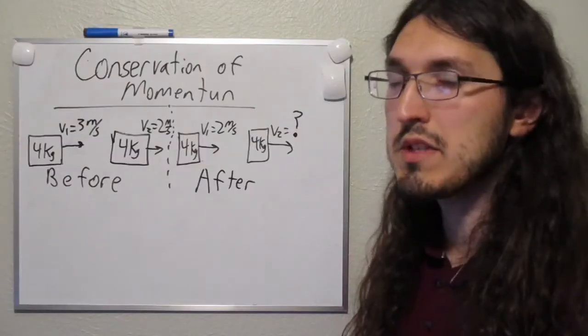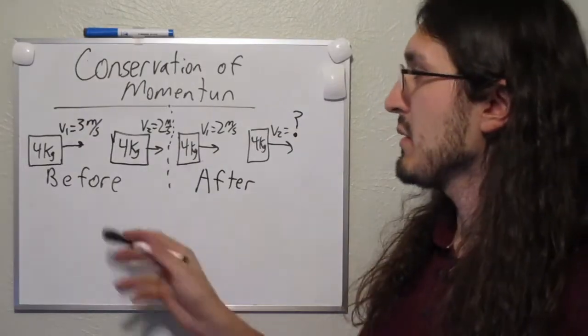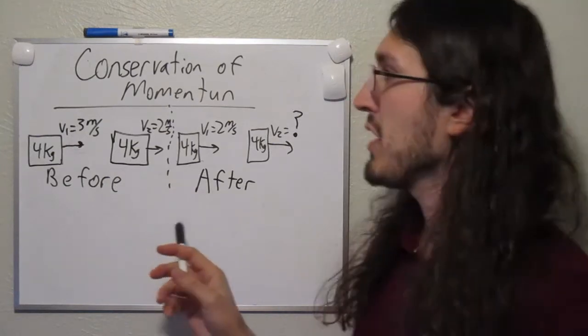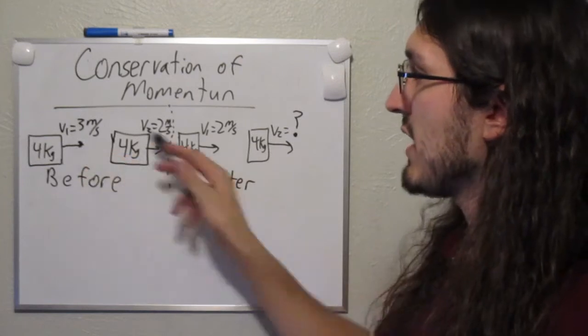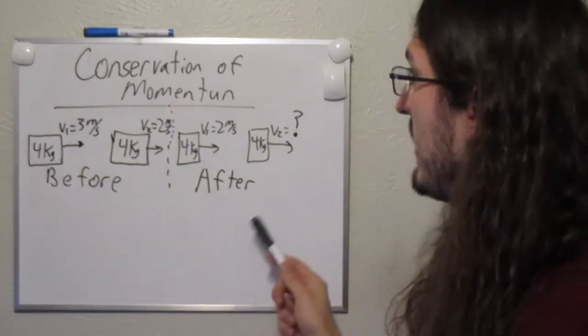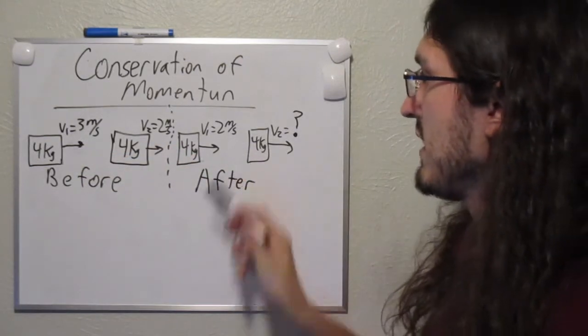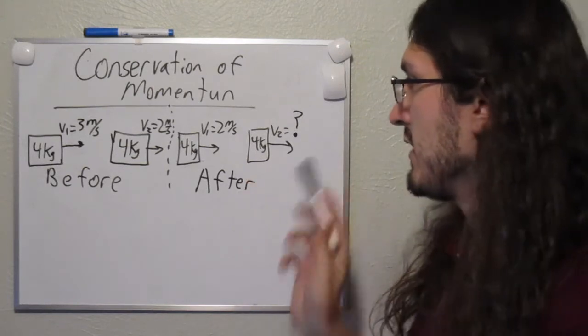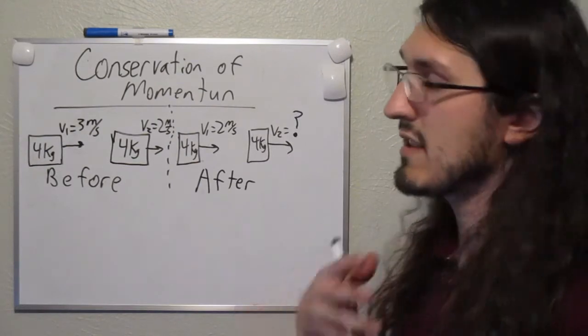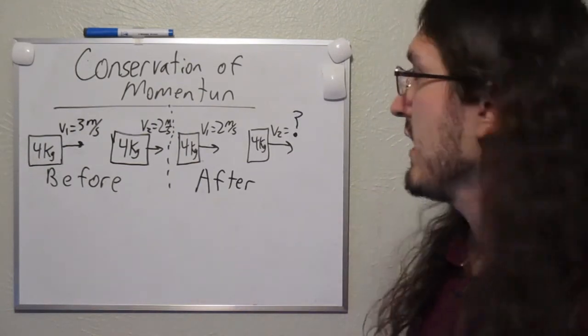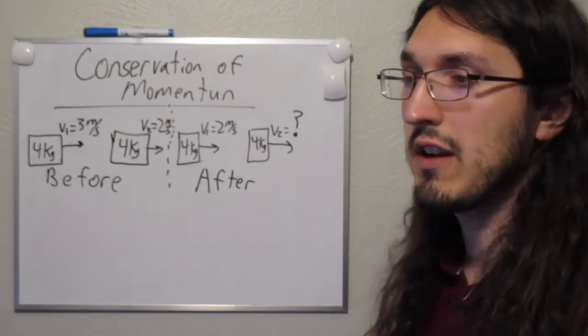Okay, the last thing I want to do is run through this example. I did something similar to this in the last video where I had two boxes colliding into each other, and I knew their masses and velocities before the collision, and after the collision I only knew the mass and velocity of the first object, and I was trying to find the velocity of the second one. So I'm going to do a very similar example. Then I'm going to test, is this elastic or inelastic? And I'll show you how you can find out.